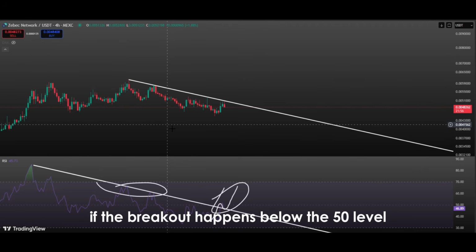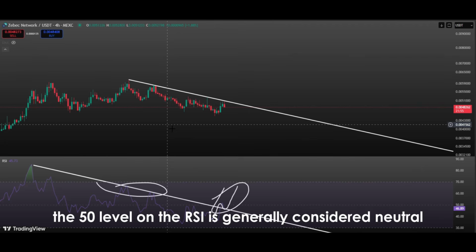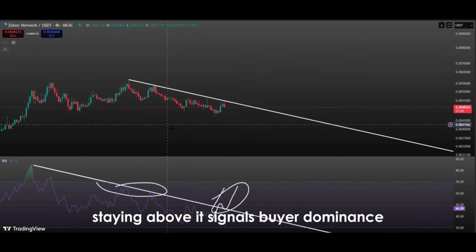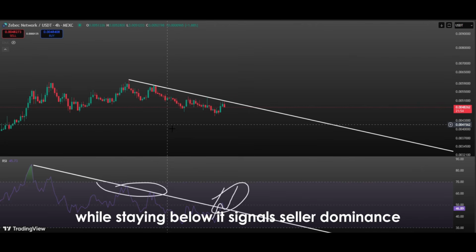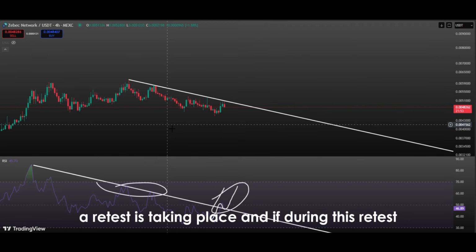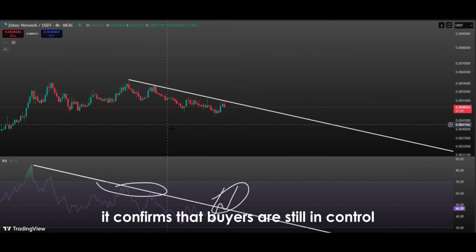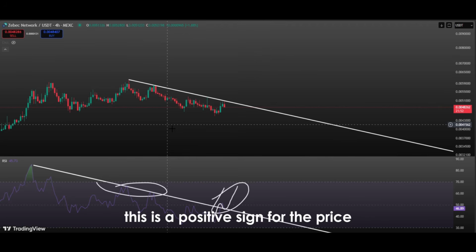If the breakout happens below the 50 level, it indicates a transition of momentum from the weak zone to the strong zone. The 50 level on the RSI is generally considered neutral. Staying above it signals buyer dominance, while staying below it signals seller dominance. In the current case, after the breakout, a retest is taking place. And if during this retest the RSI does not fall back below 50, it confirms that buyers are still in control. This is a positive sign for the price.